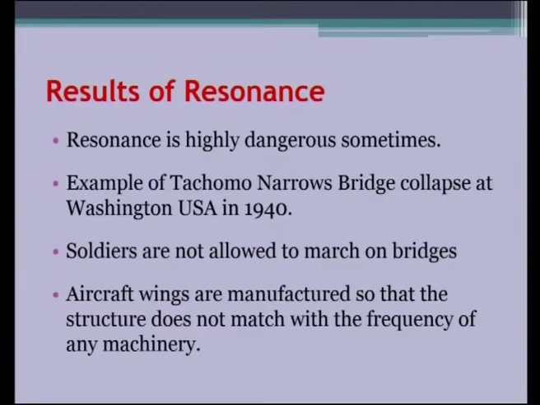That is why when soldiers cross bridges, they are not allowed to march on the bridge. They will be asked not to maintain a rhythmic pace. They will be allowed to have their own random pace, so that the natural frequency of the bridge does not match with any one of the marching frequencies of the soldiers.